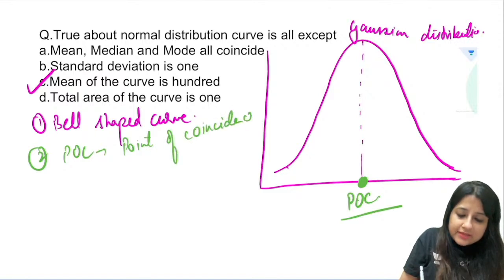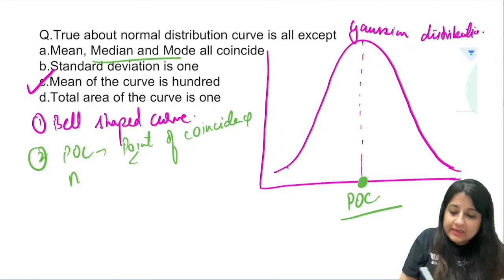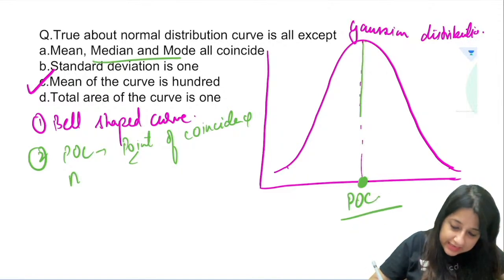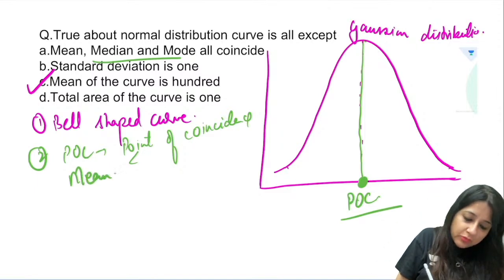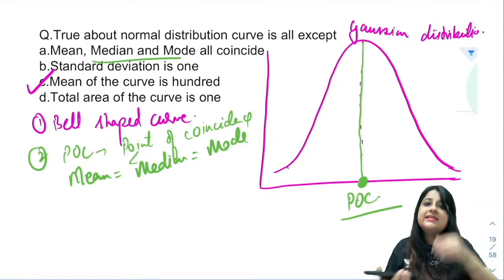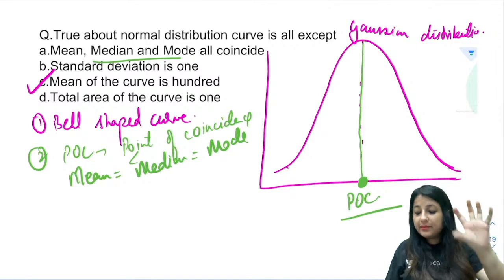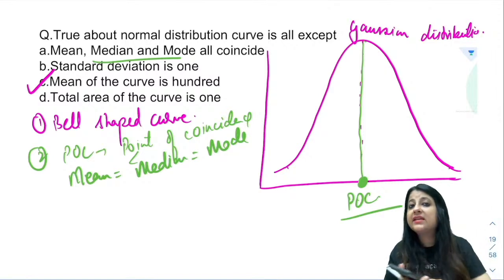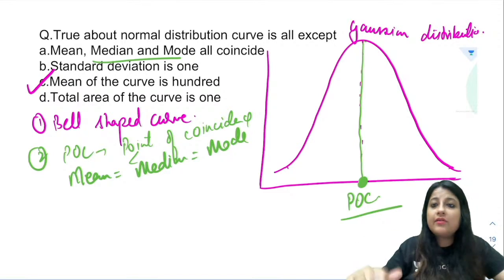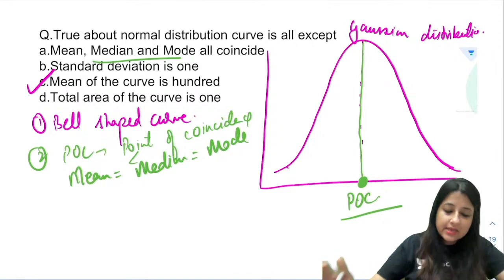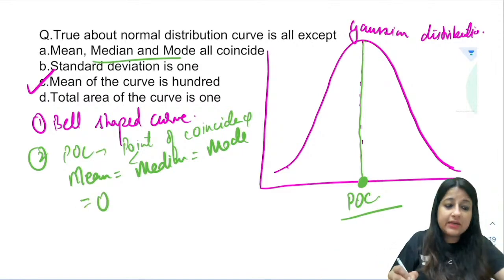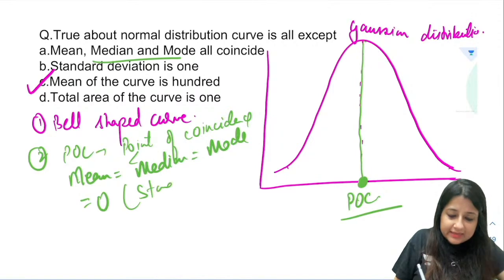At this point of coincidence, guys, all the three are on a single line. Can you see this line? There's just one line. So on the same line we have mean and median and mode. So mean is equal to median is equal to mode. And now if that mean is equal to median is equal to mode by chance is equal to 0, then what do we call it? If these three are zero by chance, you will call it a standard normal curve.